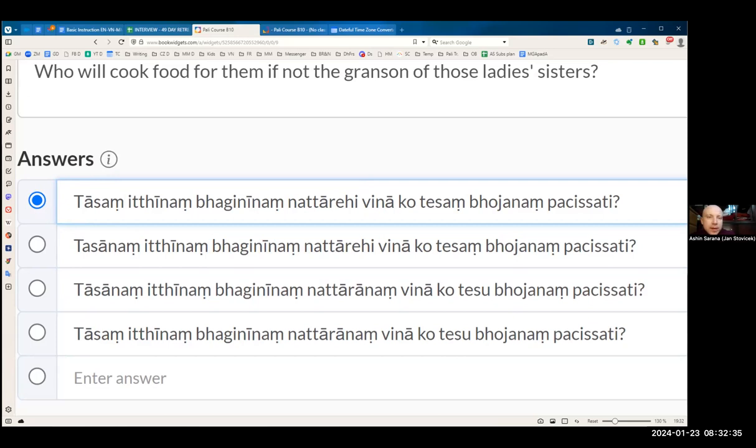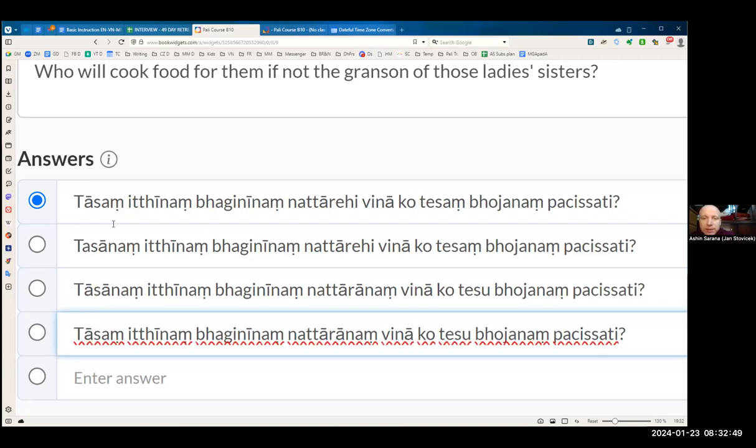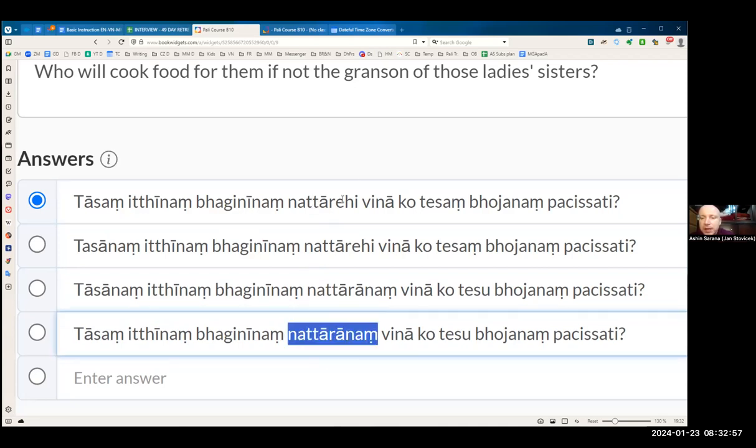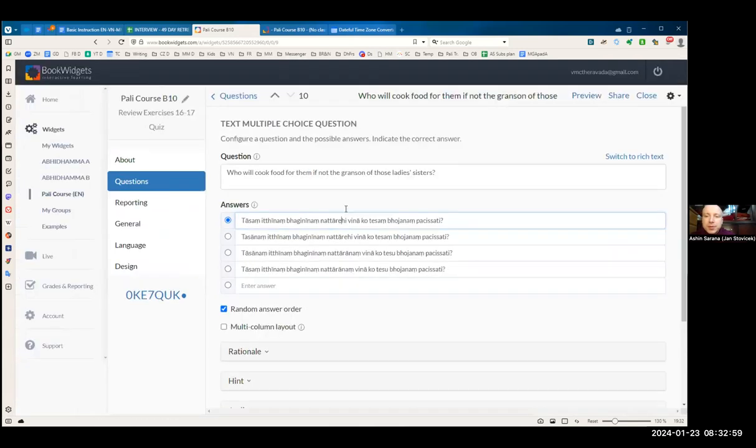I think the spelling is different with the second. Oh, I see. Dasanang. Yes, thank you. I did not notice. So dasanang definitely doesn't work. Dasang, I see. So we have two that seem to be correct, but here we have the wrong case. Natarehi is the correct one. Natarang is wrong. Very well. Thank you very much. Problem resolved.